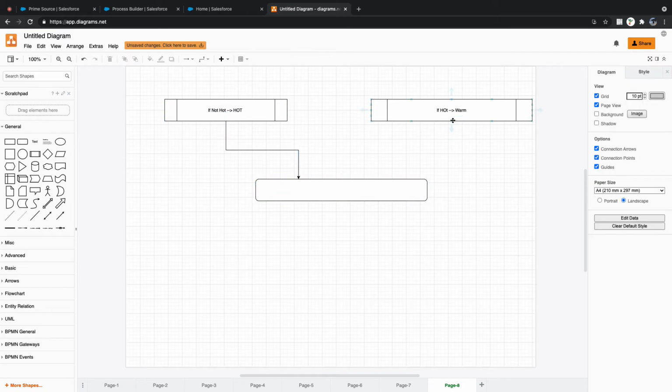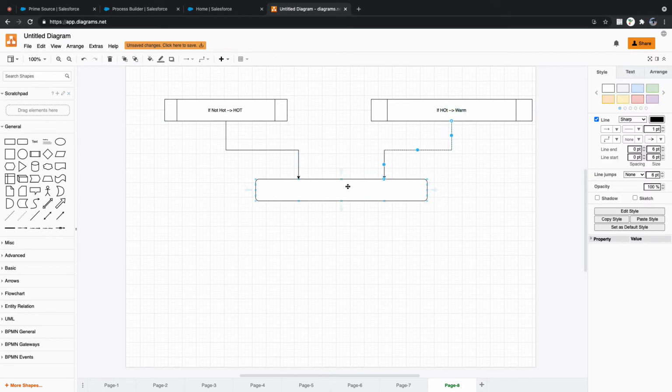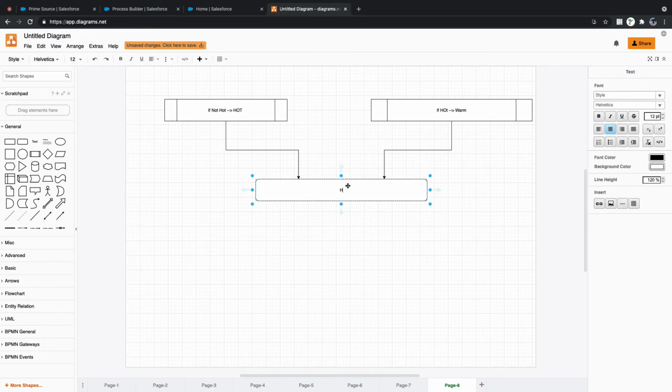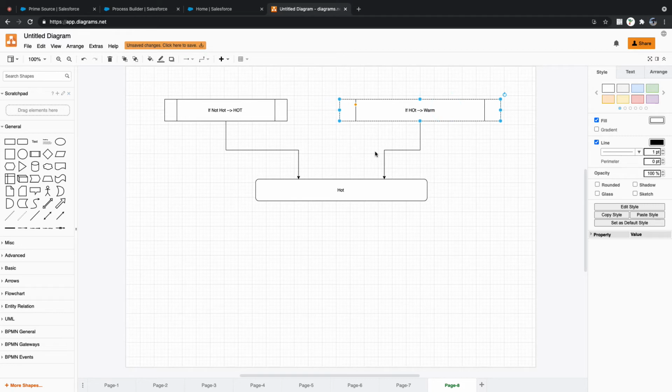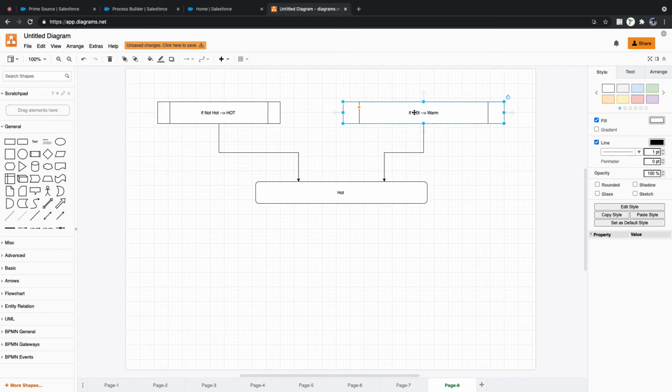You can answer me here. It will show hot, because there is no validation rule after workflow. It's all done before workflow, and as you said, process builder has a validation rule after it. Perfect. This is the thought process that I expected. Whatever you are answering is absolutely right, because process builder will execute first, and then validation rules, and then workflow rules. What is the final outcome here? Workflow rules.